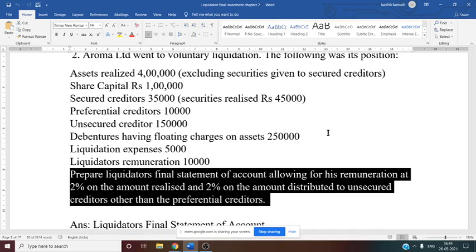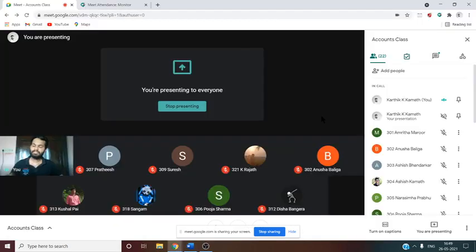Whose remuneration? The liquidator's remuneration at 2% on the amount realized and 2% on the amount distributed to unsecured creditors other than preferential creditors. So here in this problem they have specifically given what they have done. They have given you a fixed amount of liquidator's remuneration, along with a certain percentage basis also. So first you need to write the fixed amount of remuneration, then on the asset realized you need to calculate the remuneration, then third, you need to calculate the remuneration on the amount given to the unsecured creditor.